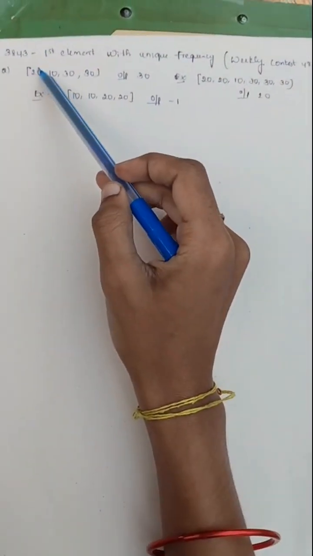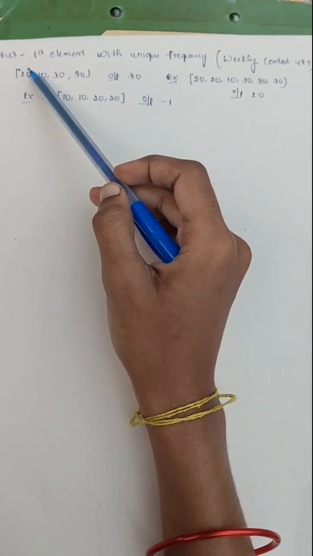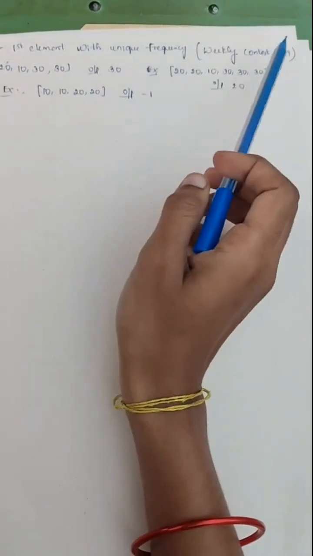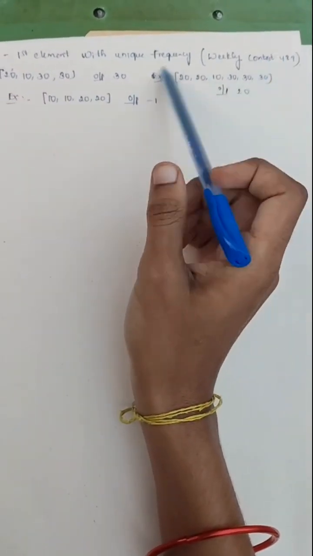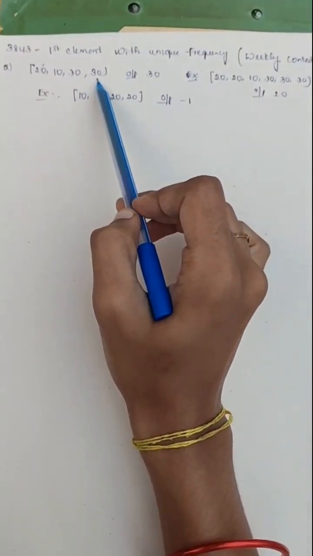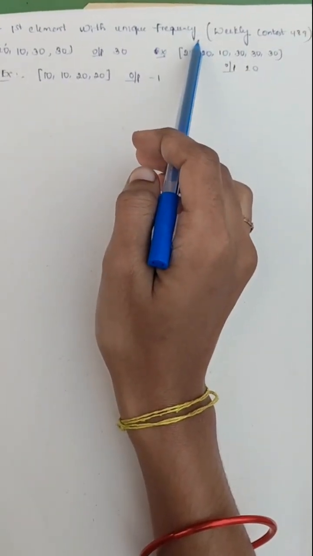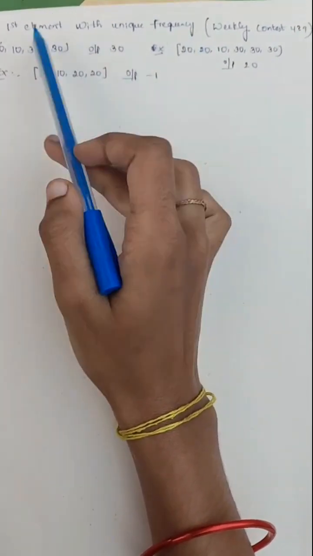Here it is the second question, which is of medium tag. It is given in today's LeetCode contest 489. Here the question is, we are given an array. The question name is first element with a unique frequency. We can easily understand with the question name.